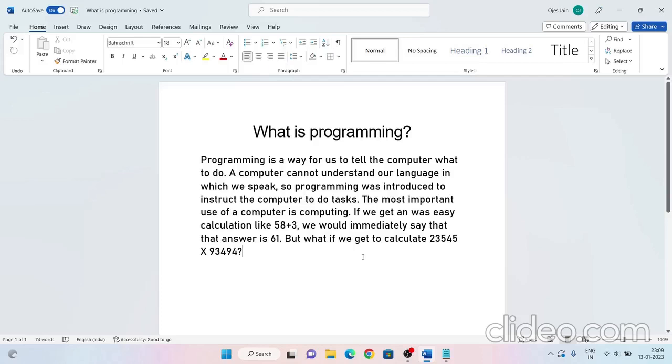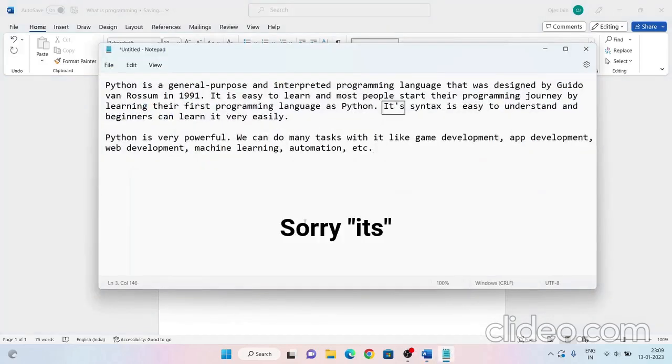We will start our journey by learning our first programming language, which will be Python. I want to give you all a brief description about Python. Python is basically a general purpose and interpreted programming language. That means an interpreter is used to run the language, and it was designed by Guido van Rossum in 1991.